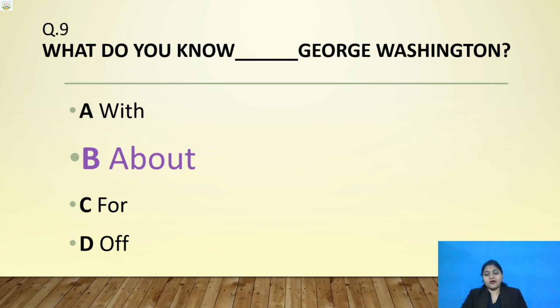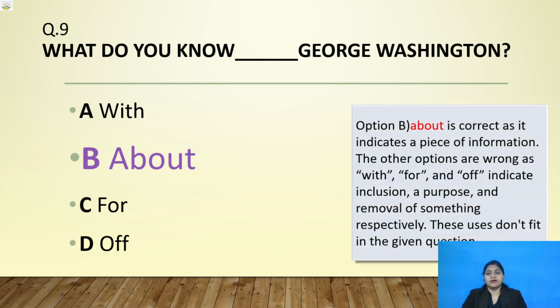What do you know about George Washington? Option B, about, is correct as it indicates a piece of information. Whenever there is a piece of information, you will use this preposition about. The other options are wrong, as with, for and of indicate inclusion. Inclusion means with indicates inclusion.